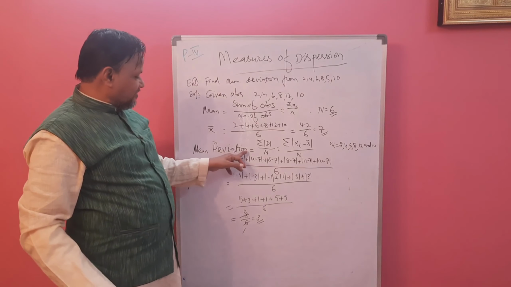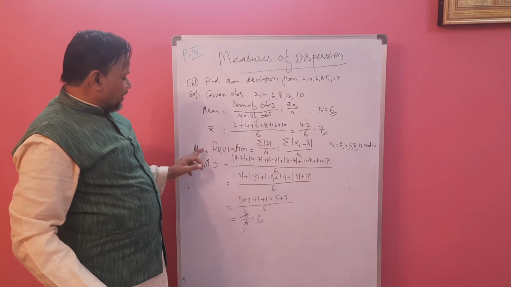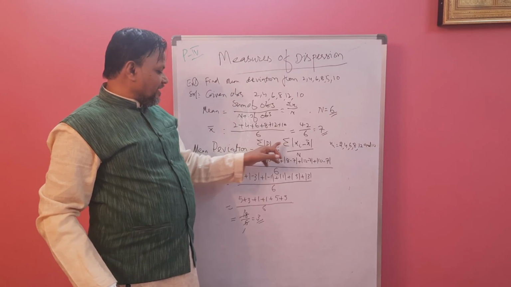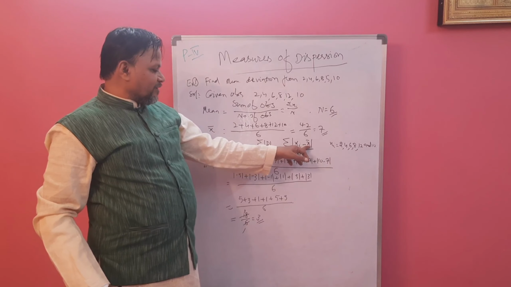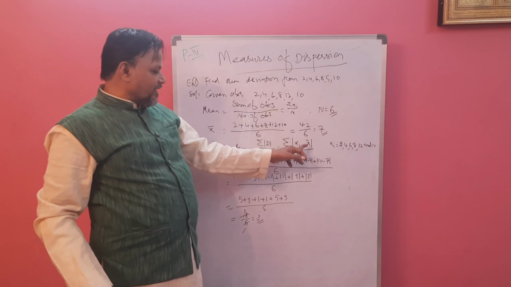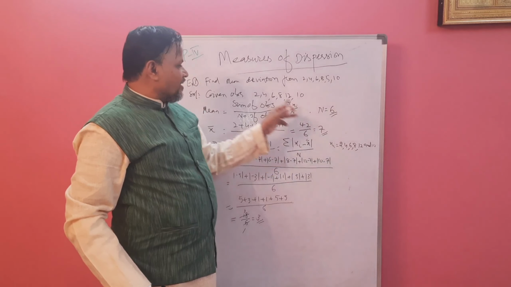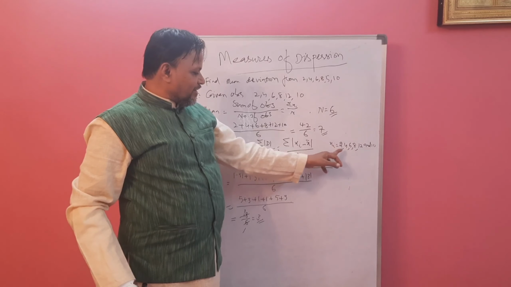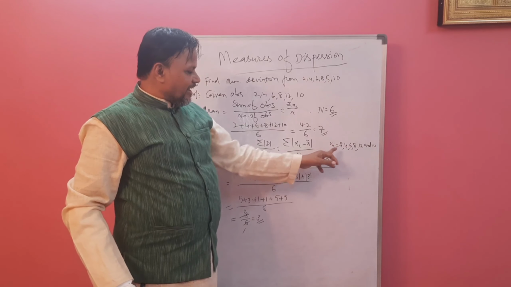Now mean deviation is sigma d by n. Here we are going to find mean deviation using the mean, so d is xi minus x bar, where x bar is the mean. Xi are the observations: xi first is 2, second is 4, third is 6, and so on.